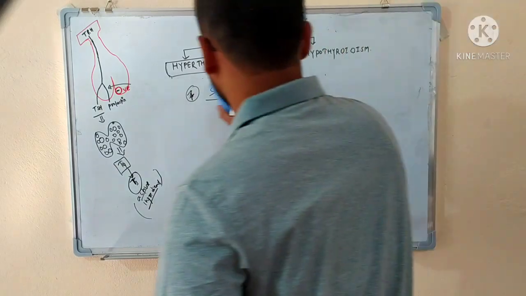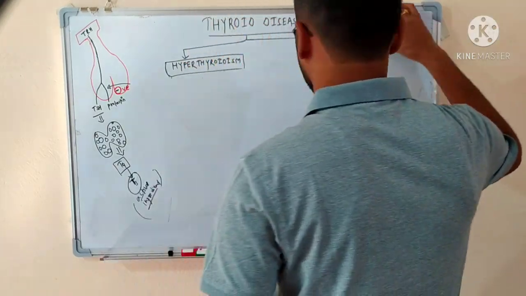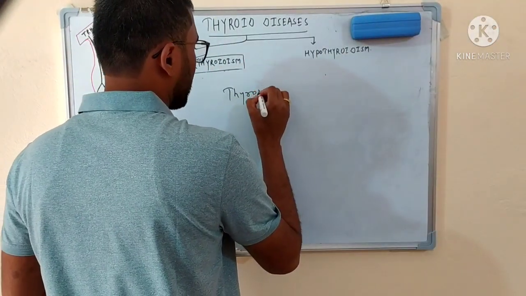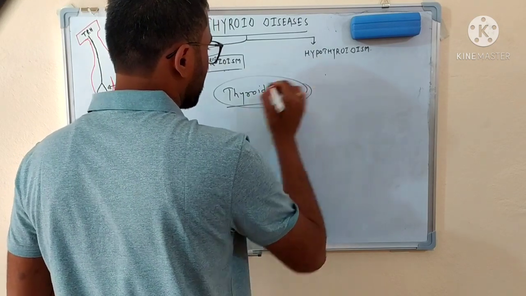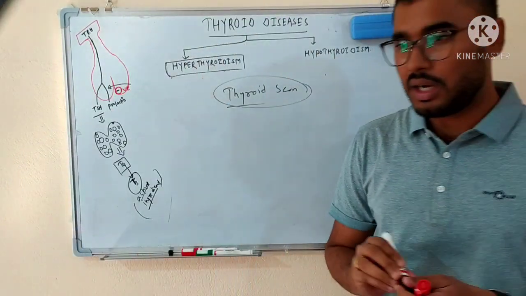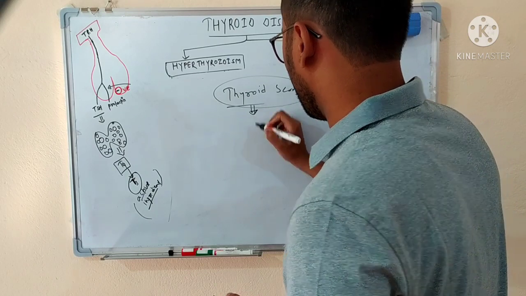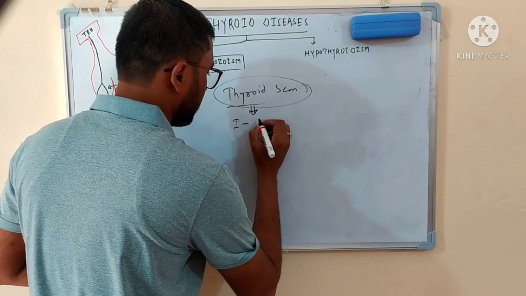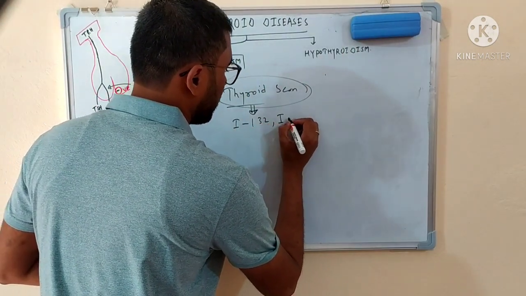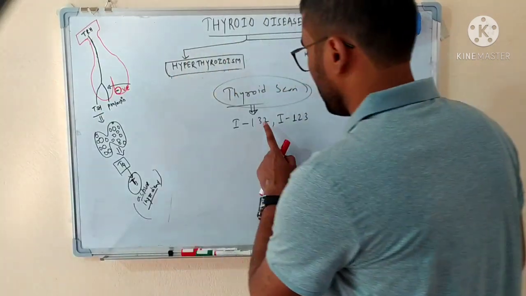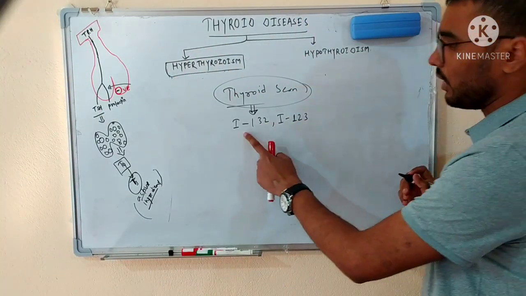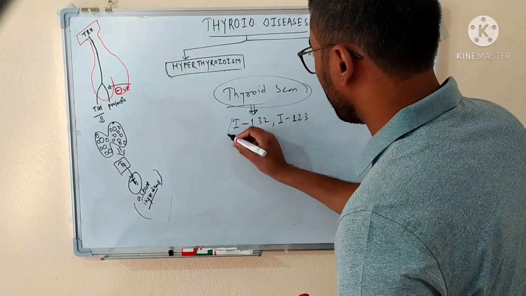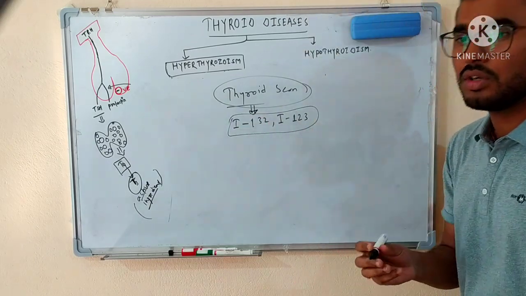Okay. So now we will discuss something about thyroid scan. Let's discuss some points on thyroid scan. In the thyroid scan, radioisotopes are used, basically iodine 131 and 123. It is easy to remember, 3123. These iodine isotopes will basically differentiate whether a nodule is cold, warm or hot.